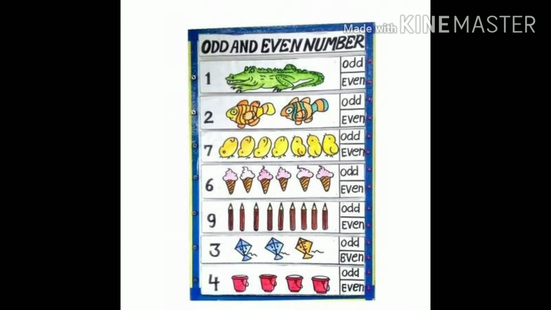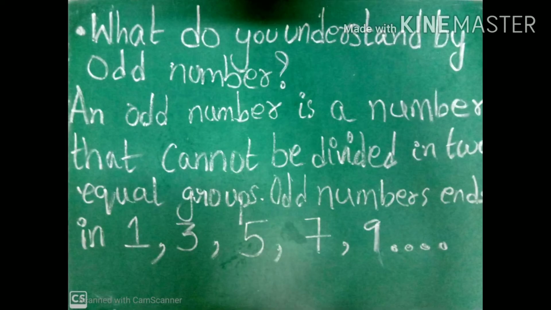Even and odd numbers. First of all, we will learn what you understand by odd numbers. As you have already done, what are odd numbers? An odd number is a number that cannot be divided into two equal groups.